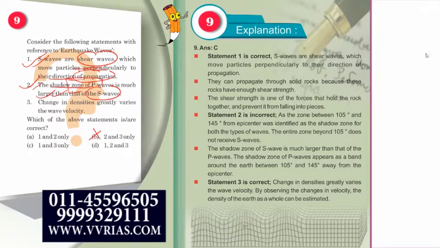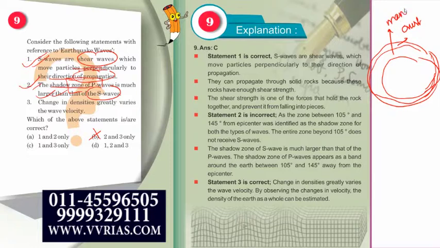Now, there is a primary difference between P waves and S waves. First of all, this is your earth. On top you have the crust, then you have the second layer, which is your mantle. After this you have your core, which is divided into two parts: the outer core and then your inner core.